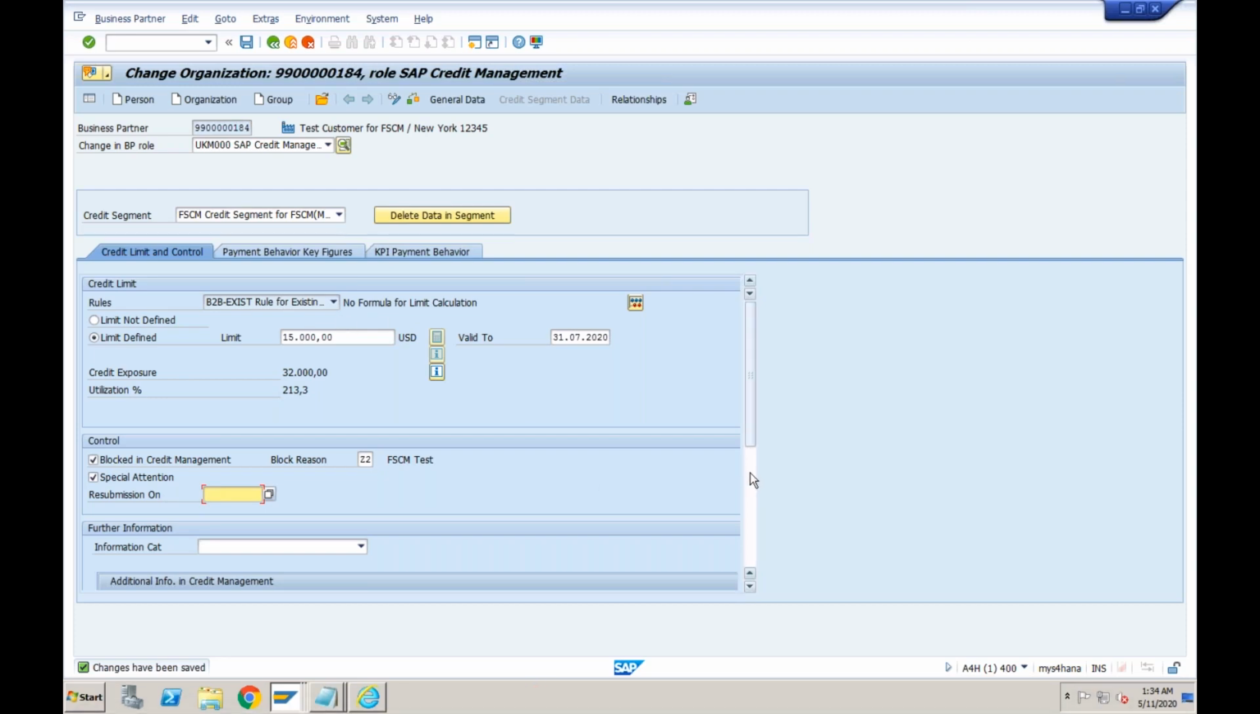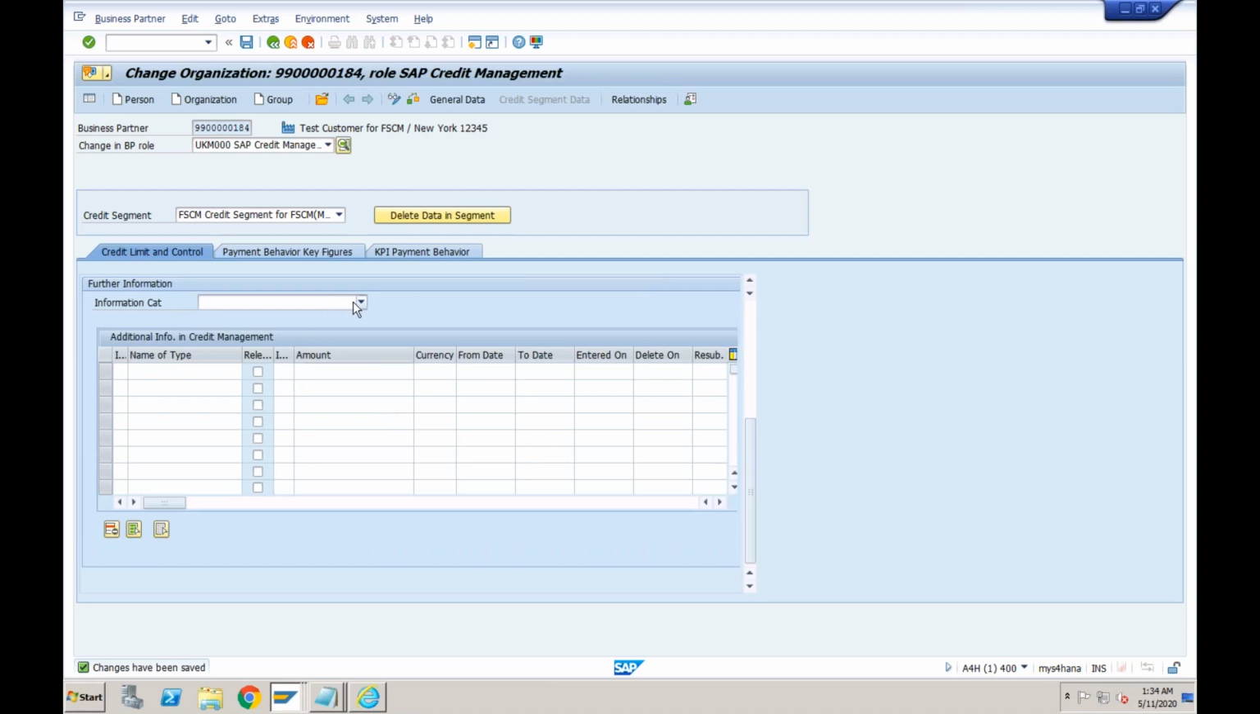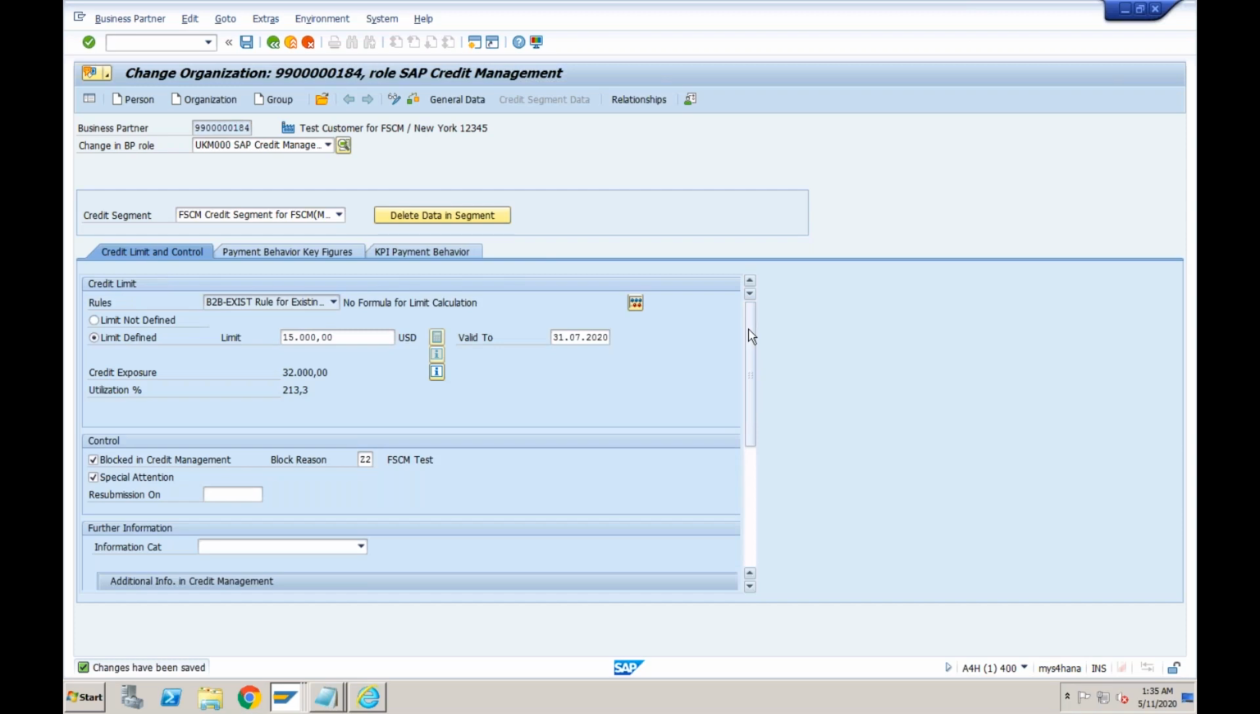And then there are some additional fields where you can enter additional information. So insurance number, exceptions, collateral. These are all additional features. If you want to add additional information about this customer in credit management, you can do it. So if this customer has taken the insurance, you can enter from where he has taken the insurance, what is the amount, what is the currency, what is the from date to date. You can enter all those additional supporting documents.